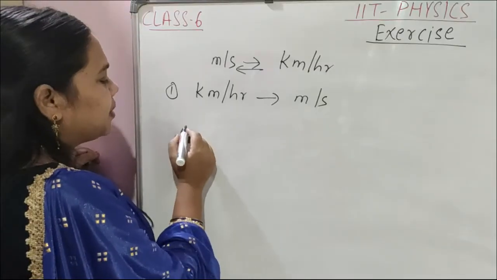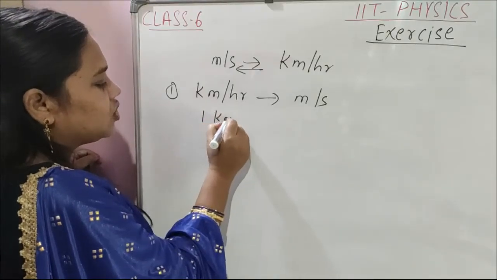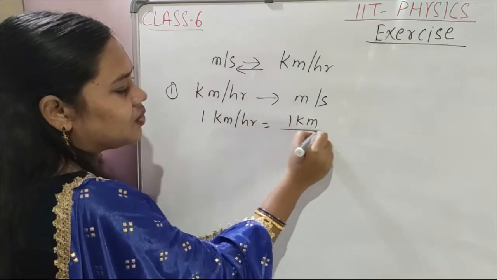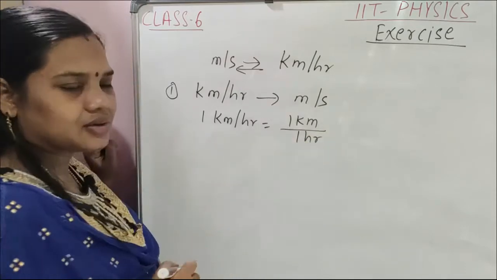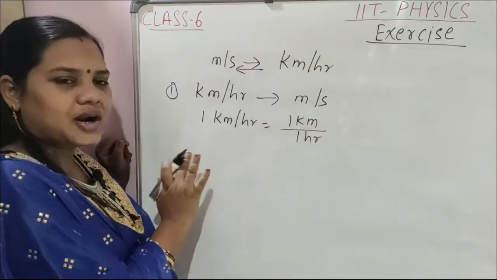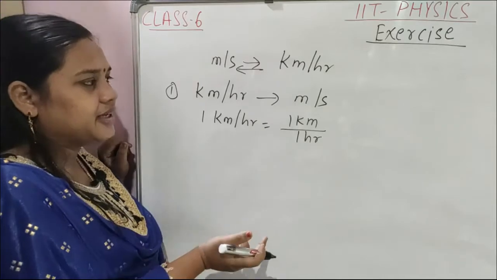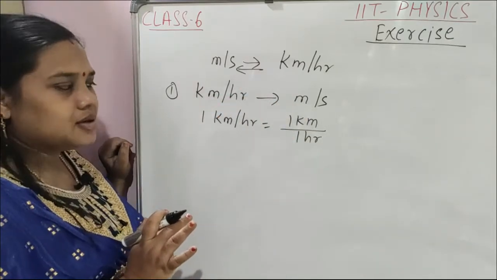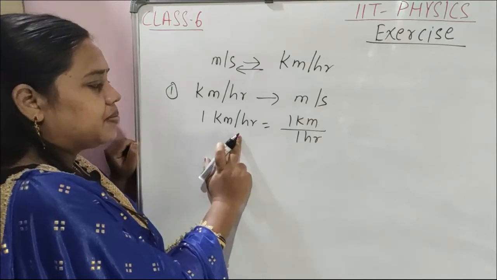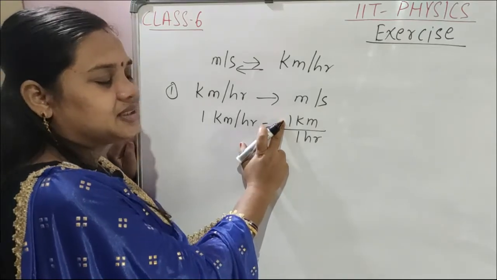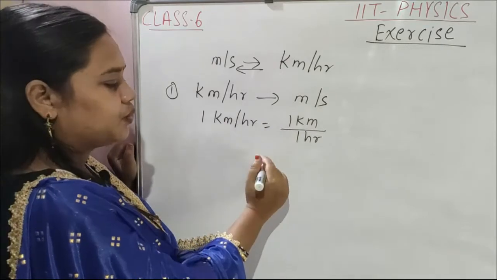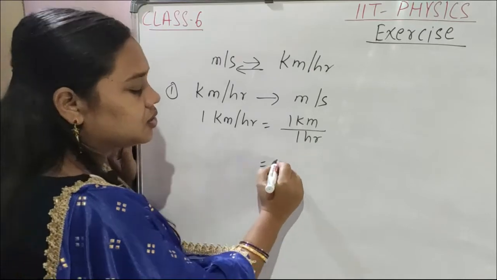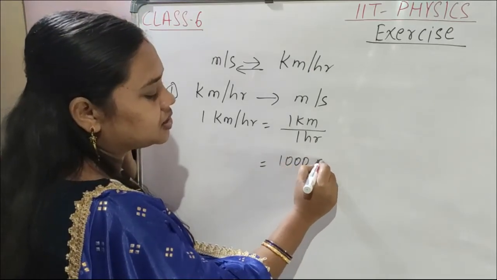So 1 kilometer per hour means 1 kilometer distance is covered in 1 hour. We are converting kilometers per hour into meters per second. 1 kilometer is equal to 1000 meters.